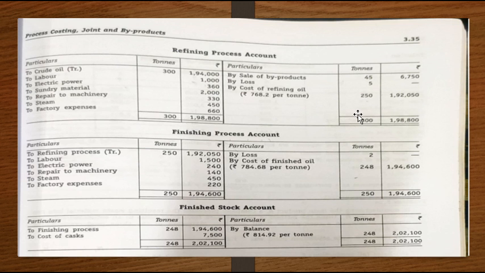That 5 is the loss incurred in the refining process, so by loss 5. When you're preparing a process account, there is no distinction between abnormal loss and normal loss. It is just a loss which is incurred.